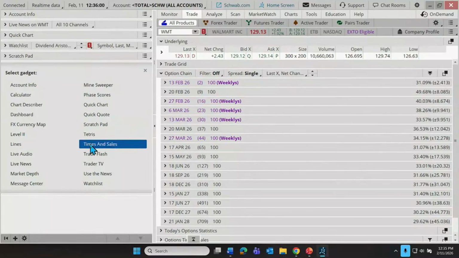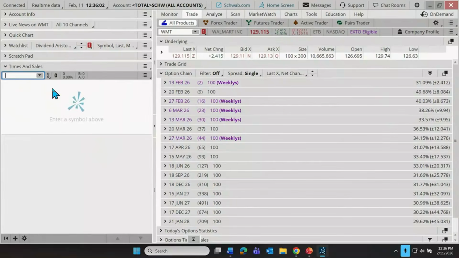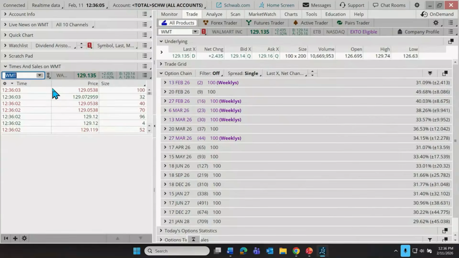All right, but time and sales. If you're not familiar with time and sales, quite commonly traders like to see what other traders are doing. We're kind of snoopy, right? Well, this will just tell us with a timestamp the trades that have been happening. Notice these are literally seconds going by, and it's showing us the trades that are happening. It's showing the price at which the most recent trades are happening, and the size of those trades. These are literally 2 shares of Walmart just sold, 16 shares just sold, 56 shares just purchased, and so on.